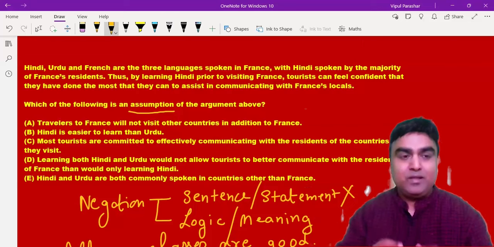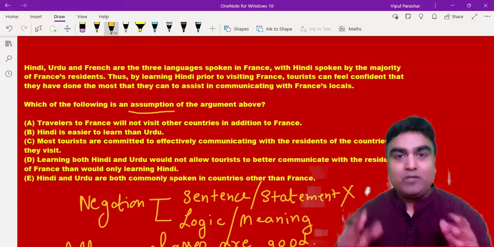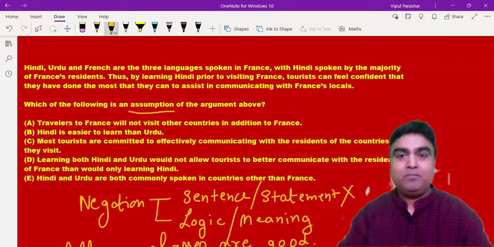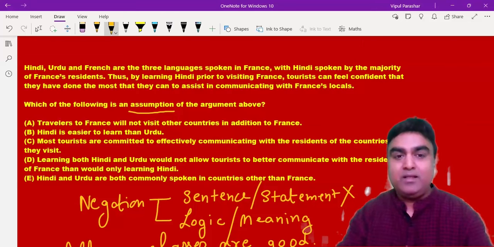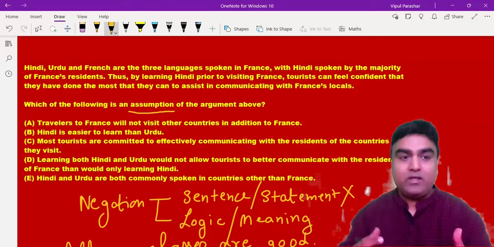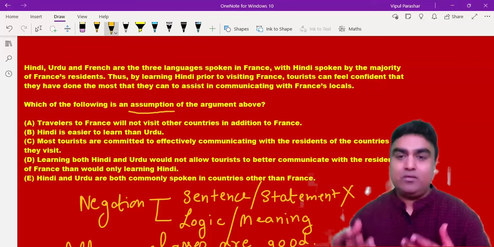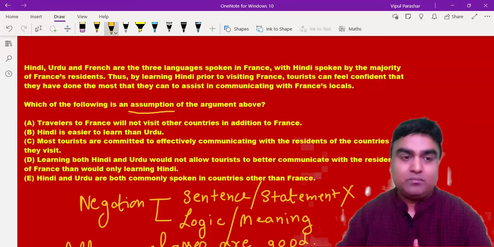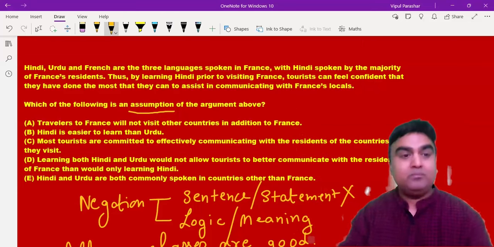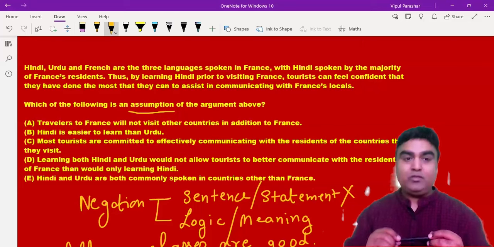So the question says, Hindi, Urdu, and French are the three languages spoken in France. Many people will say Hindi is not in France, but whatever they are saying, we are accepting. Okay, with Hindi spoken by the majority of France's residents. Okay, I'll accept it. Thus, by learning Hindi prior to visiting France, tourists can feel confident that they have done the most that they can to assist in communicating with the France locals. The question says, which of the following is an assumption of the argument above?